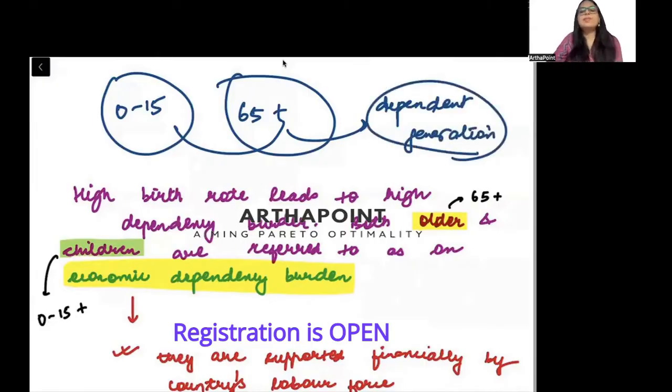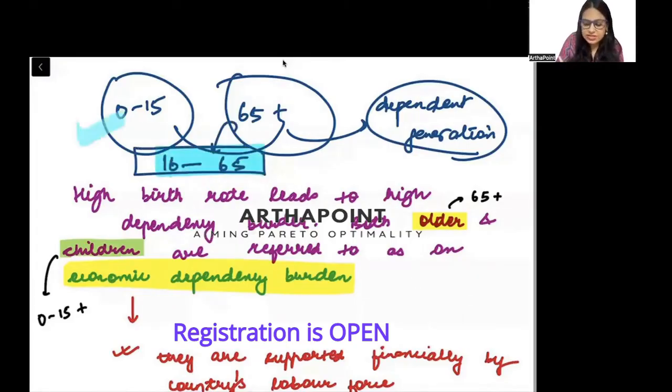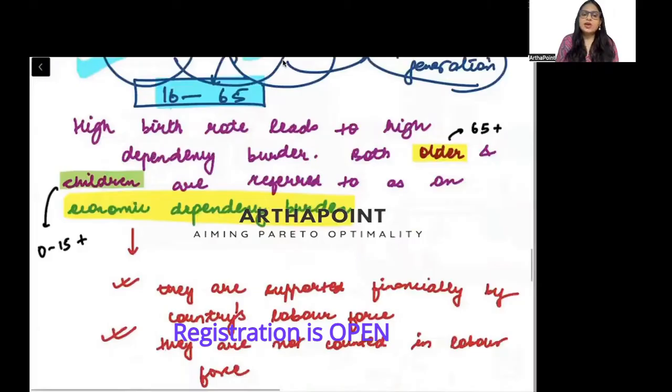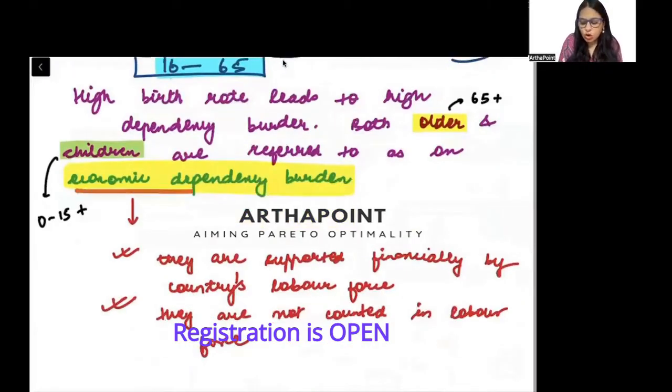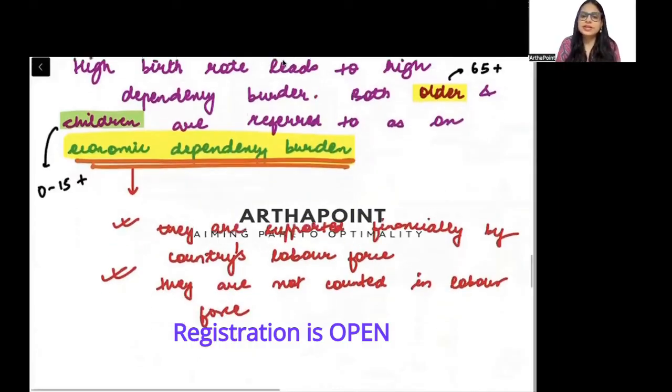This is called the dependent generation. Why dependent? Because they are not earning themselves. They are dependent on the in-between generation, माने 16 से लेके 65 तक की generation पे they are dependent. The people who are working, right, part of the workforce. So we say that this and this generation are called the economic dependency burden. They are referred to as economic dependency burden.